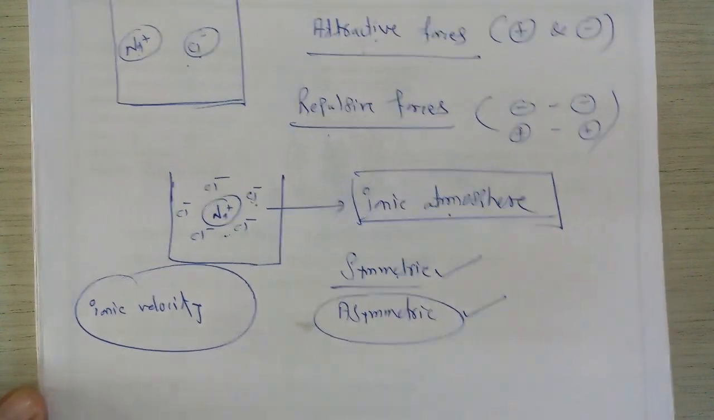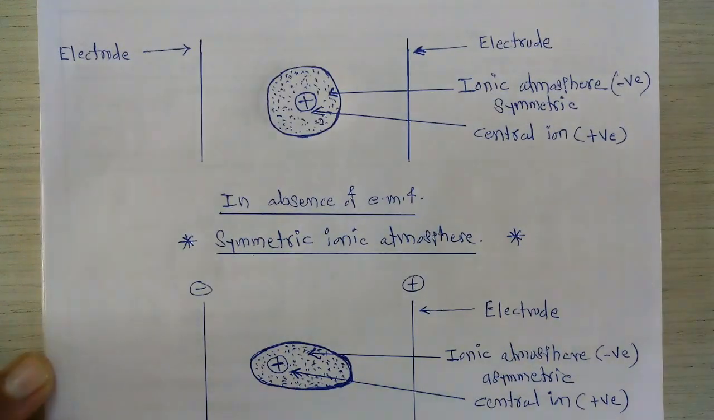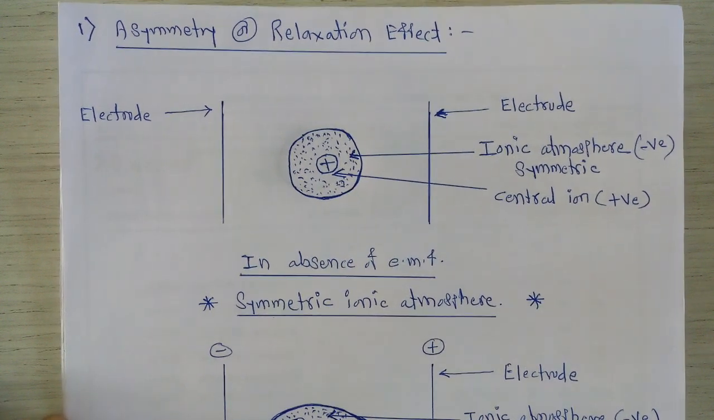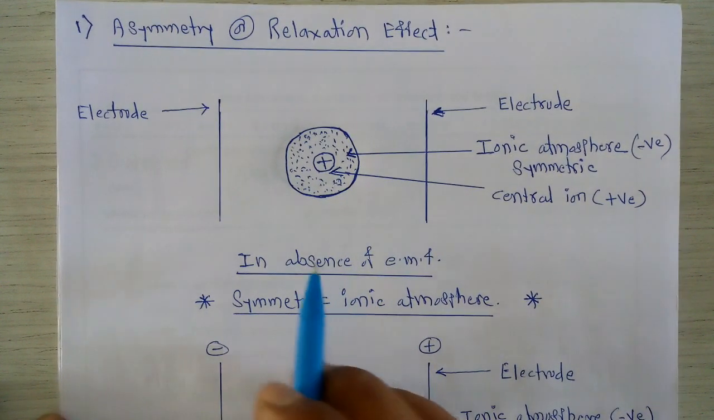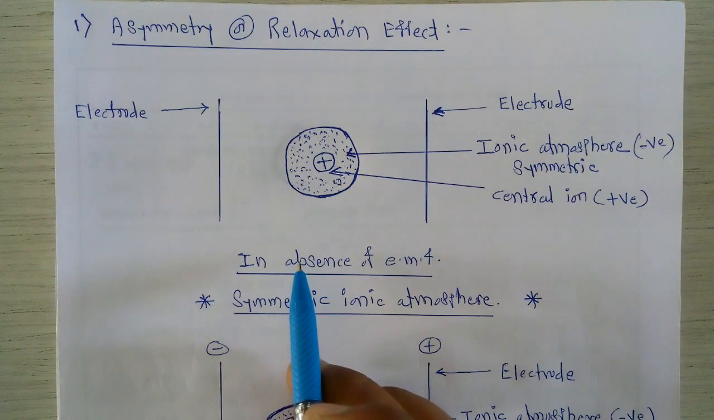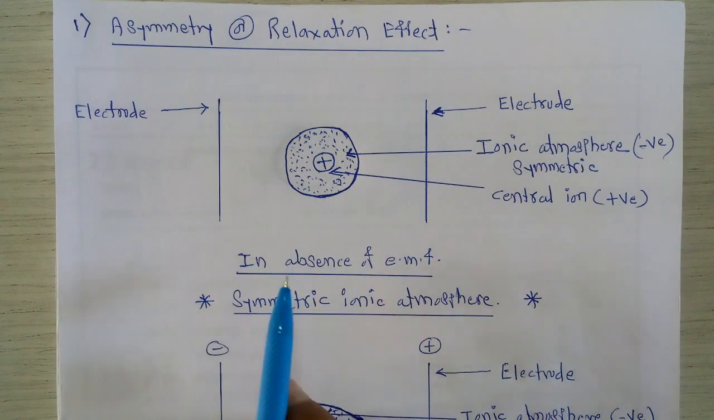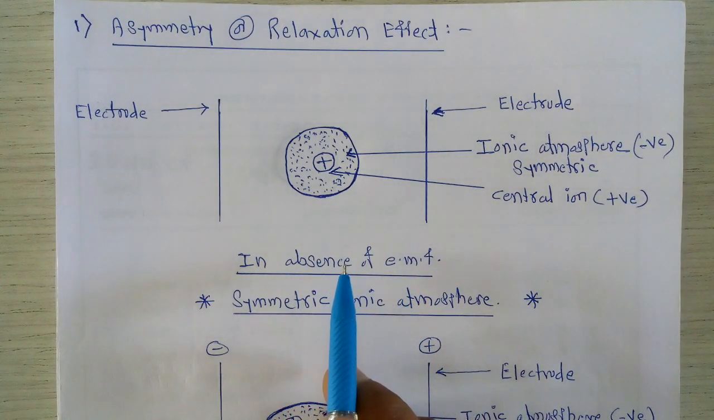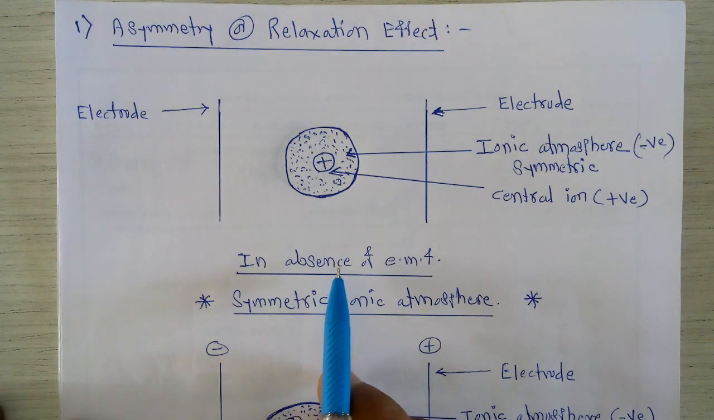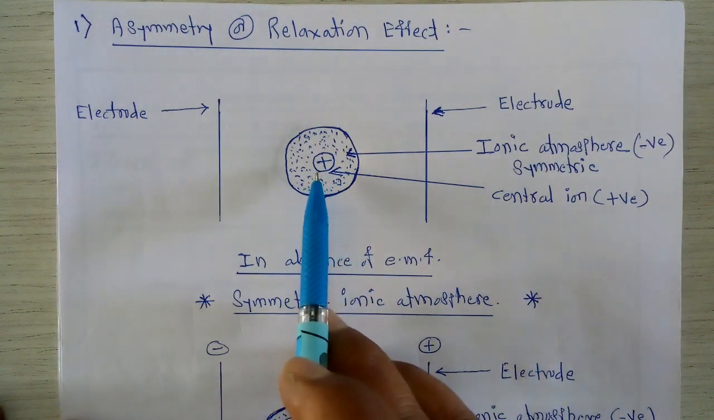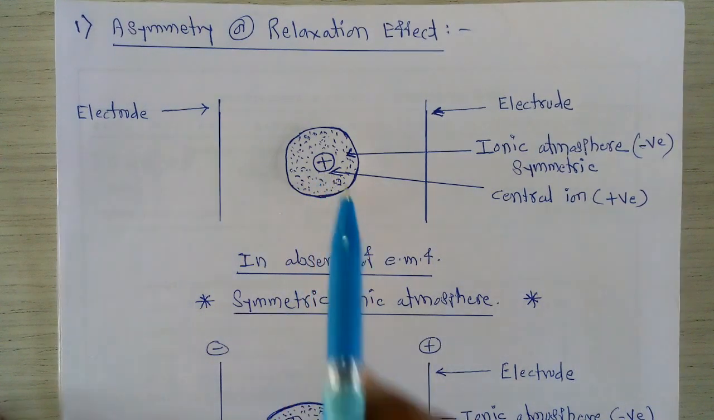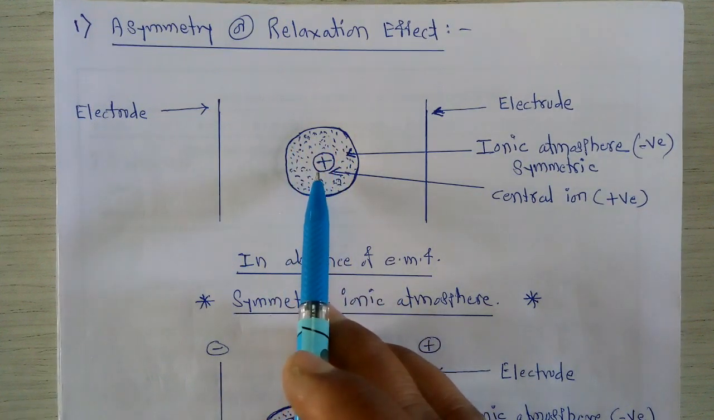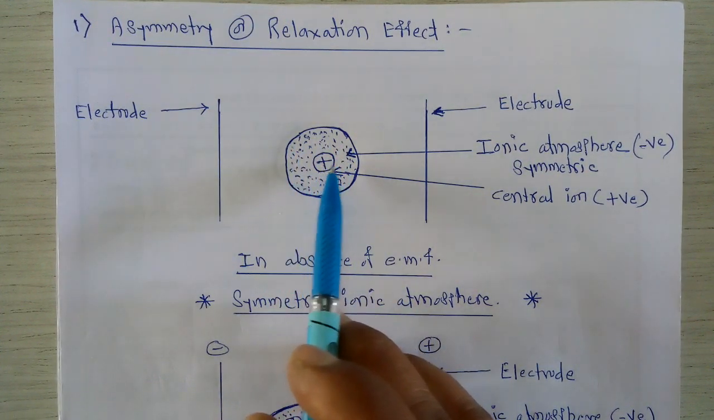In order to study this type of ionic atmosphere, consider these two figures. First of all we have to study the first figure. In this figure we consider the given ionic atmosphere in the absence of EMF. In the absence of EMF, if we consider the given ionic atmosphere, then what happens? One centrally situated positive ion is there. This positively charged ion gets surrounded by the oppositely charged ion, that is called the negative ion.